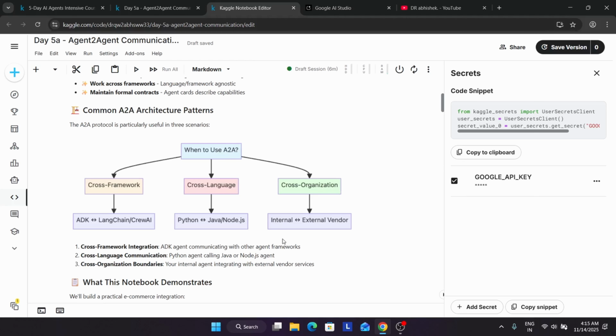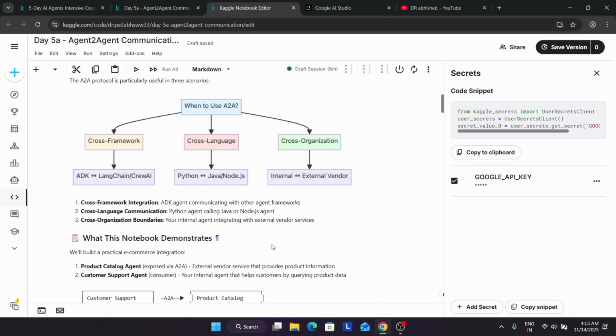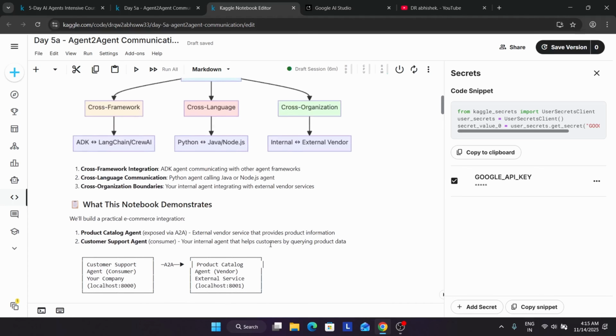So here you can see we have three: cross framework integration, communication, and boundary. Cross framework integration communicates with other agent frameworks. Similarly, for language, as I said, it communicates across different languages, and cross organization integrates with external vendor services.